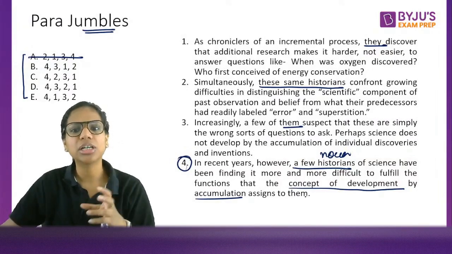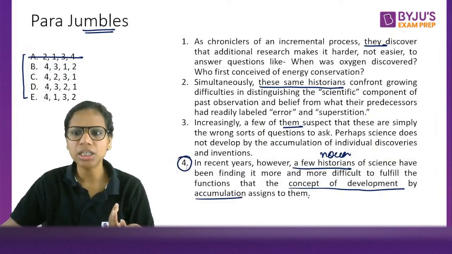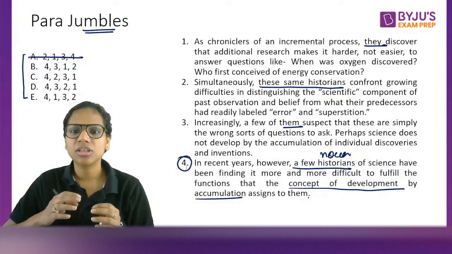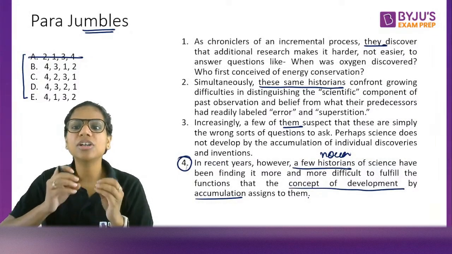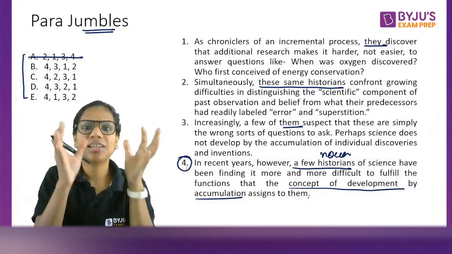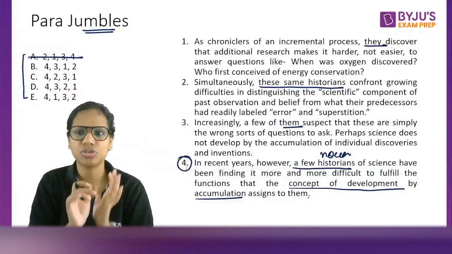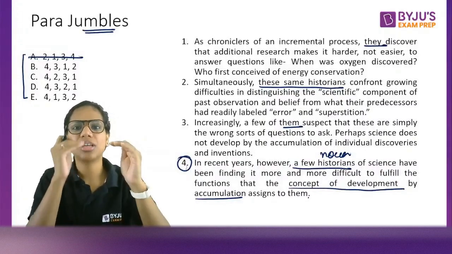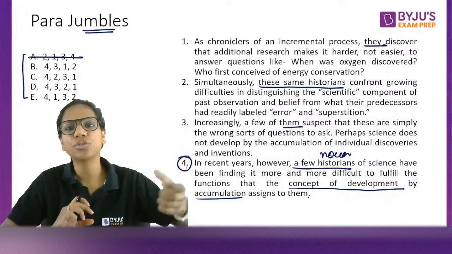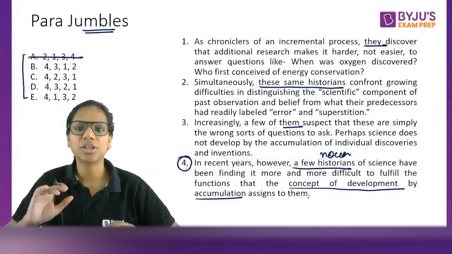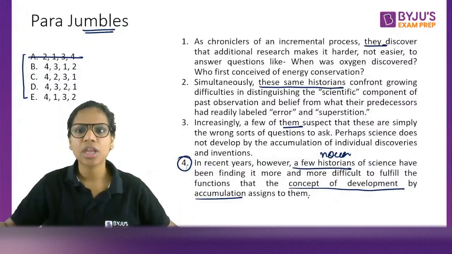So we are talking about a difficulty that scientists are facing. What is the difficulty? Basically they're not able to fulfill the functions that the concept of development by accumulation assigns to them. That all development happens by the incremental efforts of different people. That is what development by accumulation would probably mean.